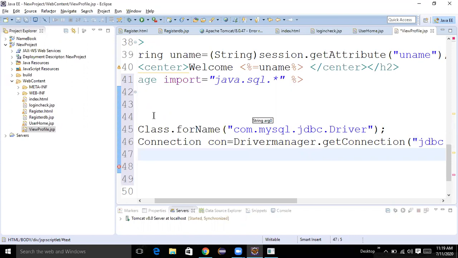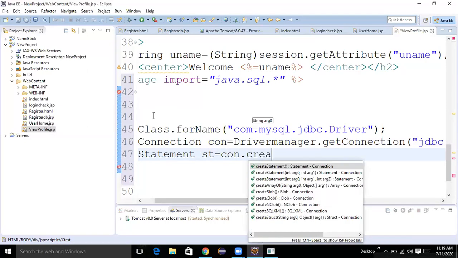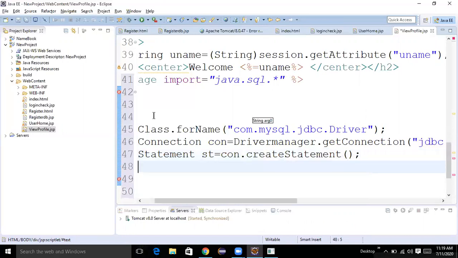Then the next step is statement. st equal to, by using connection object reference variable, createStatement. And we need to get the data, means ResultSet rs equal to st.executeQuery of.